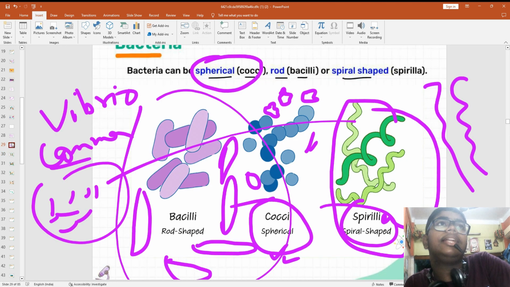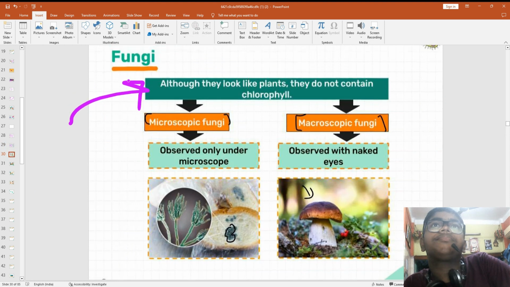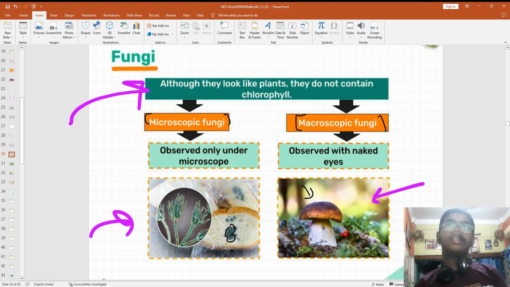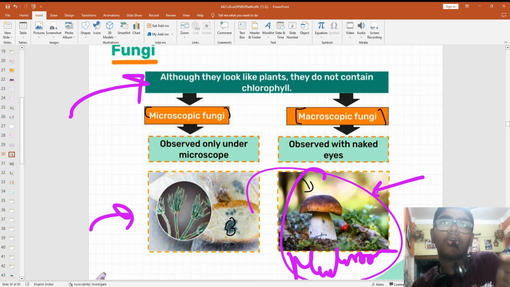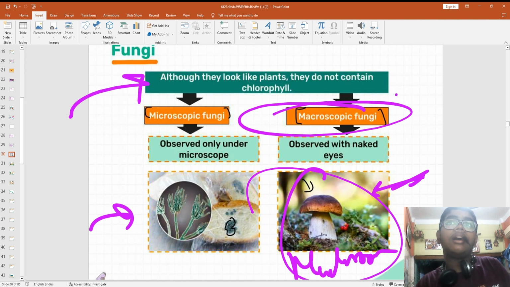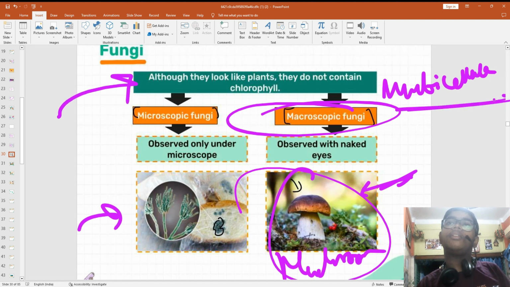Okay. Now bacteria is done. Now let's go to fungi. Means ये plants की तरह ही look करते हैं. It looks like plants, but they do not contain chlorophyll. देखिए ये, I hope some of you have eaten mushroom. It looks like a plant, but it does not contain chlorophyll. Okay, this is macroscopic. This is a multicellular microorganism.